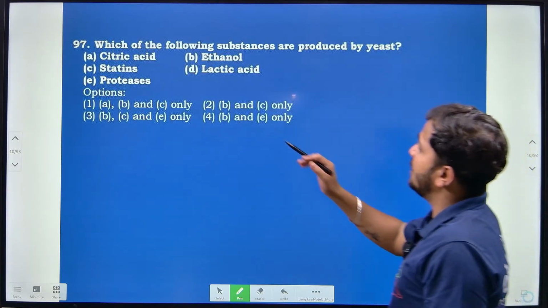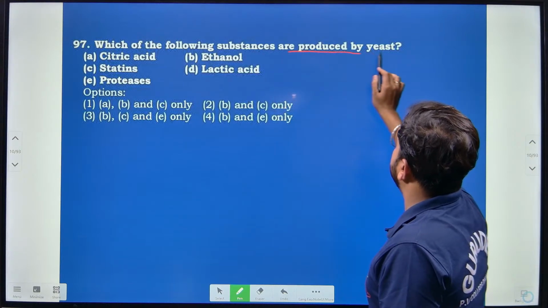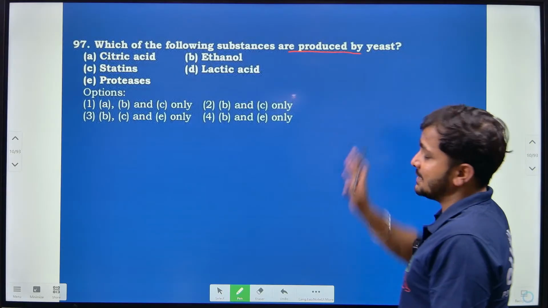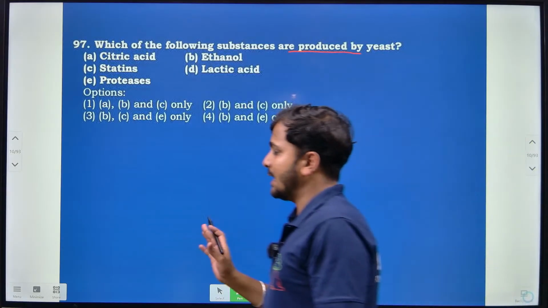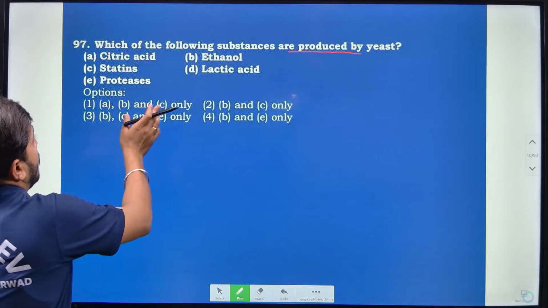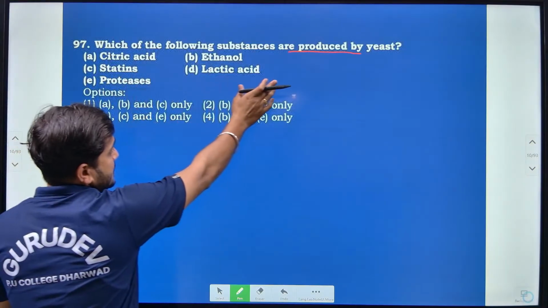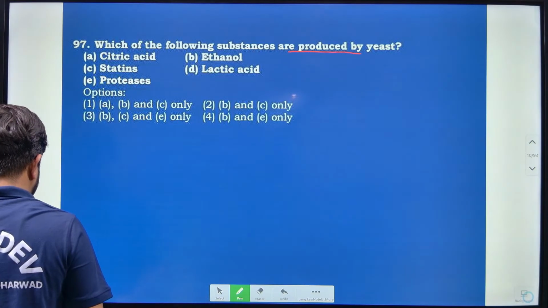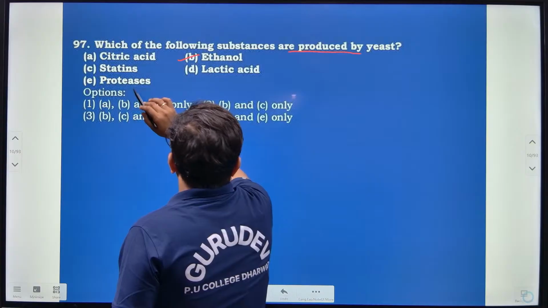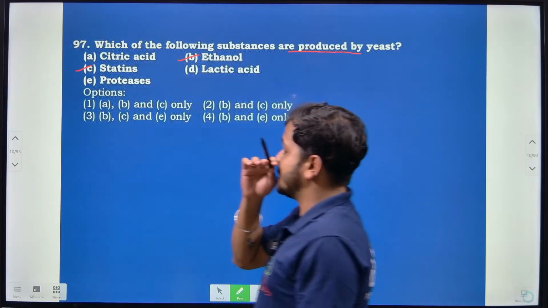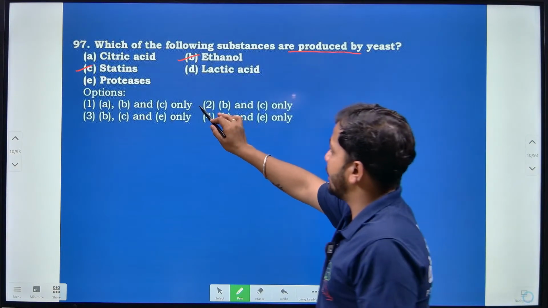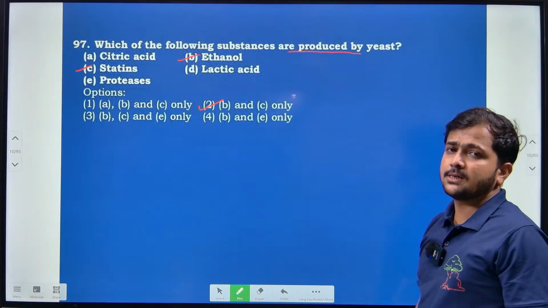Then, which one of the following substances is produced by yeast? Yeast is mainly Saccharomyces cerevisiae, and there are different types of fungi that can be found here. Which of the following substances are produced by yeast? The yeast can produce ethanol and also statin, because Monascus purpureus is also known to be a yeast. So according to that, option 2 is correct.